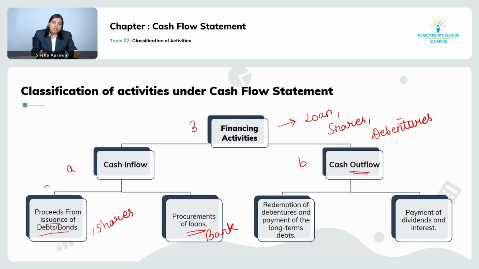What are the cash outflows? Outflow is nothing but the cash payments. Any kind of redemption. Redemption means repayment. Okay, so any kind of repayment which you make for debentures, for taking a loan, all are treated as your cash outflows from financing activity. And you have to pay something called interest on the loans and dividend on the shares, right? On shares we never pay interest, we always pay dividend. And shares can be equity shares and preference shares.